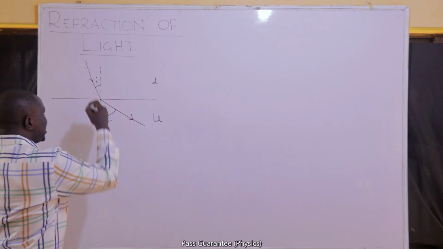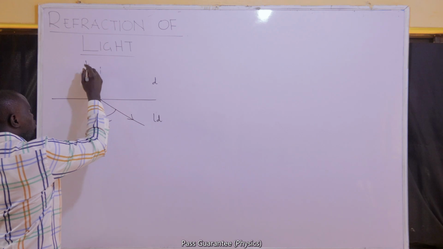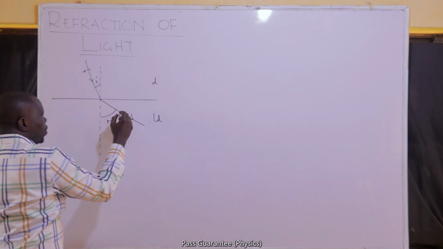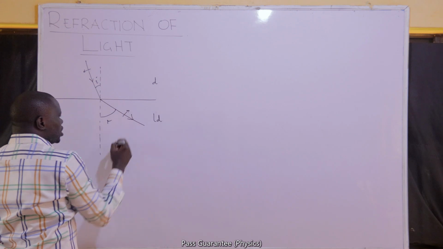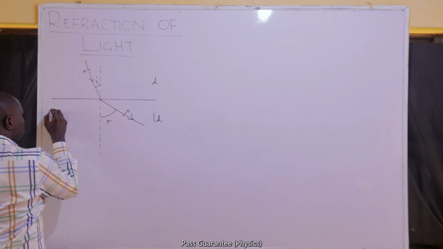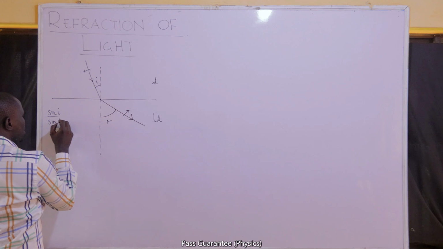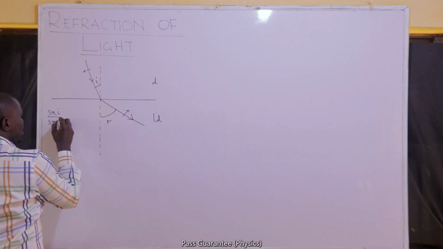Now, if we decide to increase this angle by moving the ray backward, we expect this to also increase. According to Snell's law, sine I over sine R must always be a constant.